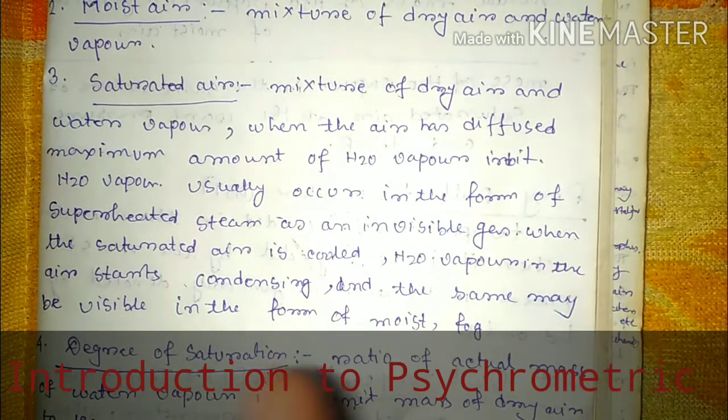So saturated air is defined as follows: when the air has diffused the maximum amount of water vapor into it, the air is said to be saturated air, because air has a capability to absorb moisture, or water vapor. That's why it is called saturated air.